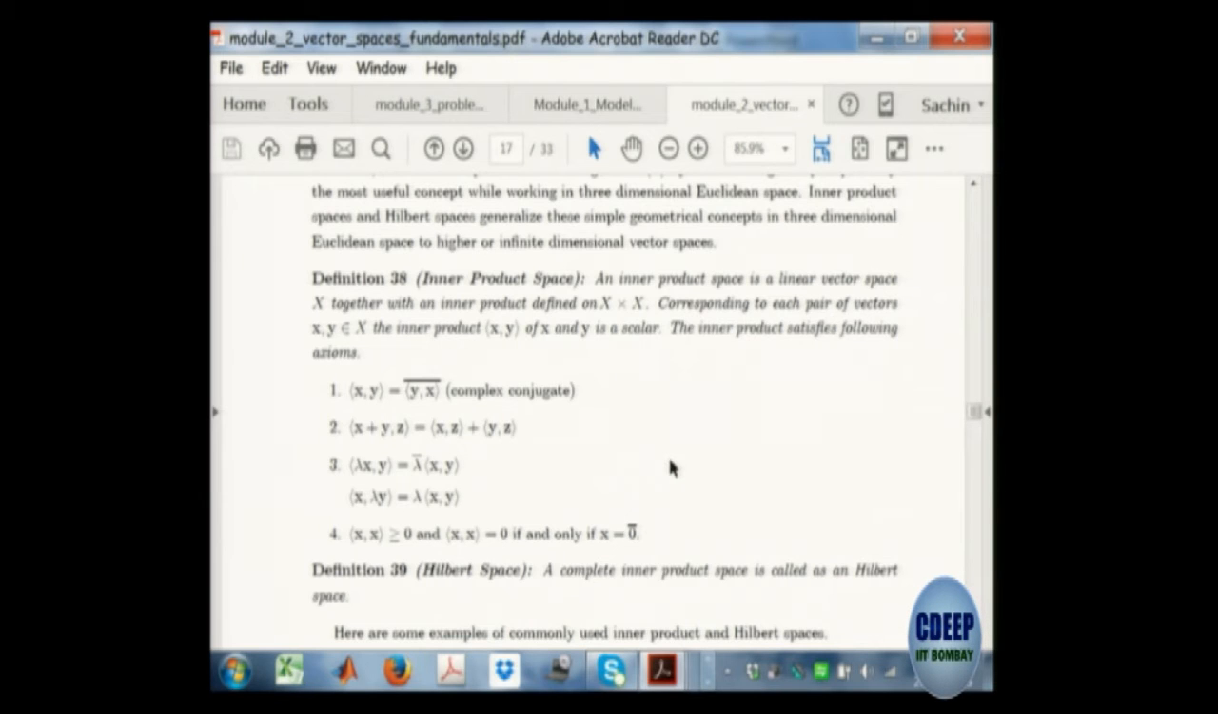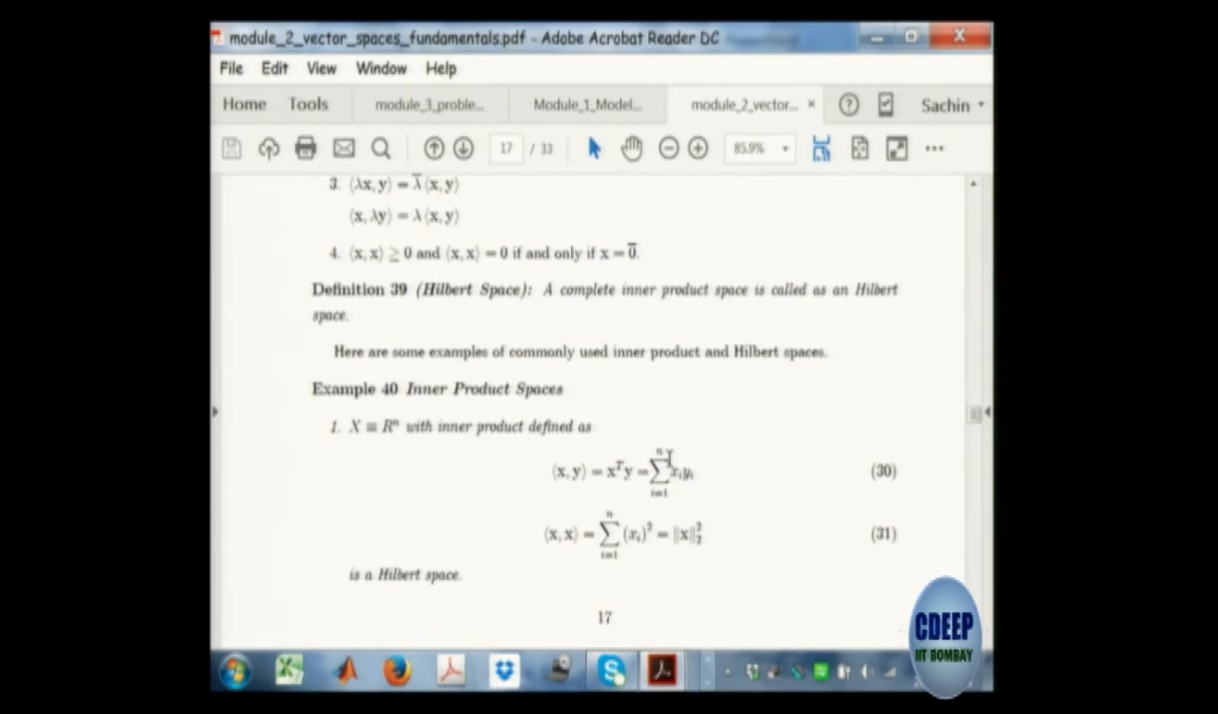Once you define the inner product, what is the advantage of the dot product in 3 dimensions or in n dimensions? Angle. Why? Because a dot b is equal to norm a, norm b, into cos theta. So we define the angle between 2 vectors using the dot product. What is the generalization of a dot product in any other vector space? It is the inner product.